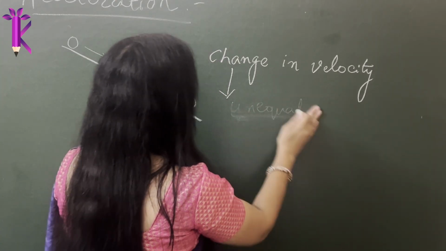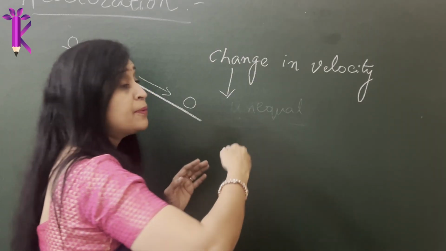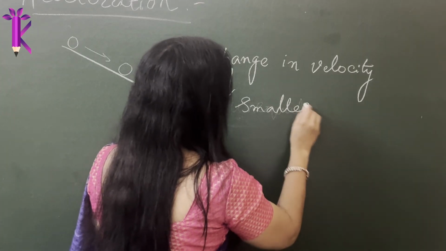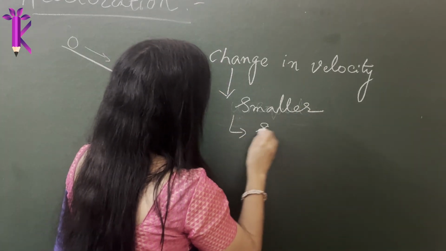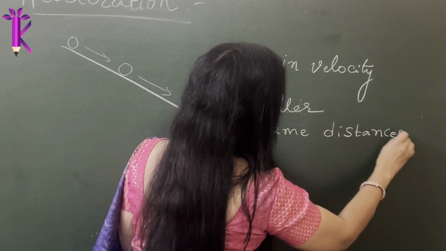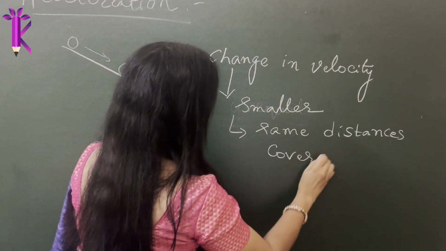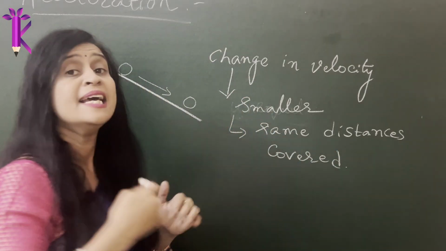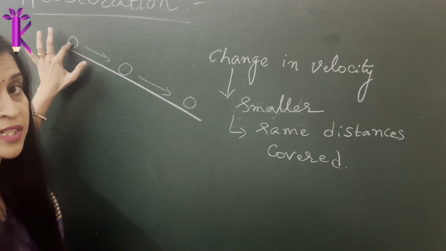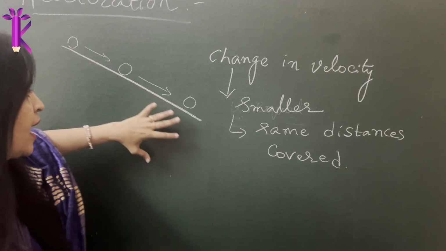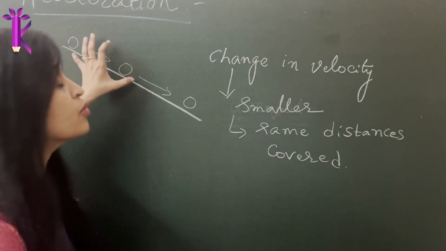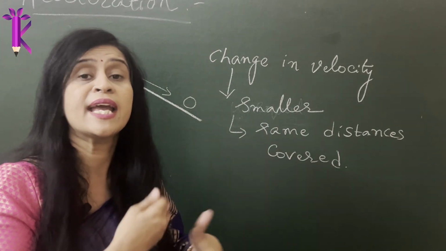or maybe the change in velocity kept on becoming smaller for the same distances covered. I will explain this. For the same distances covered. So what was his initial observation? His initial observation was, as it was made to roll down, obviously initially it was at rest. Once it started to roll down, because of the strong pull of gravity, it started to roll down really fast with a faster change in speed.